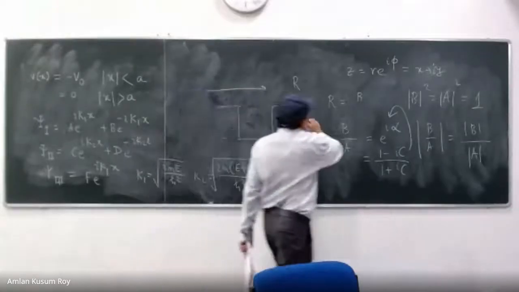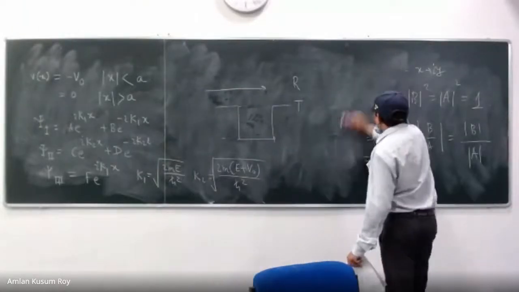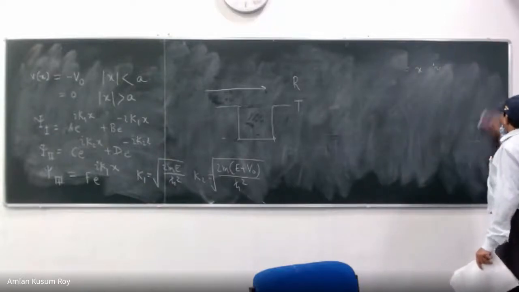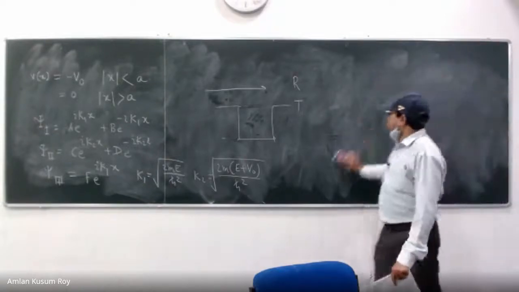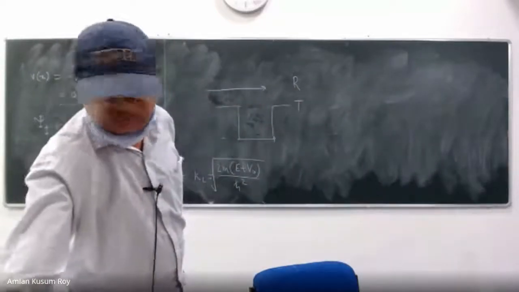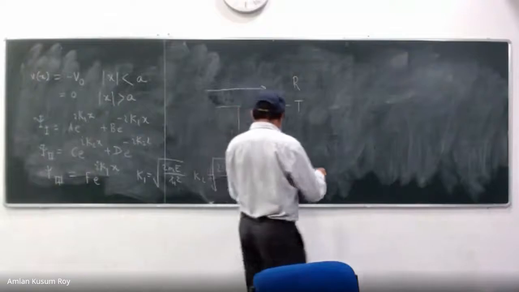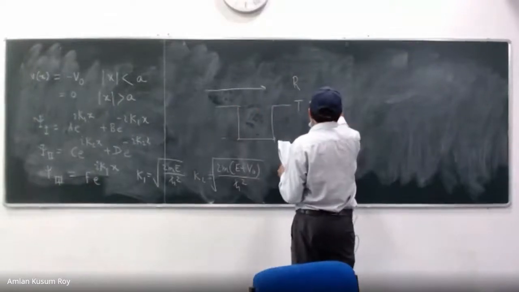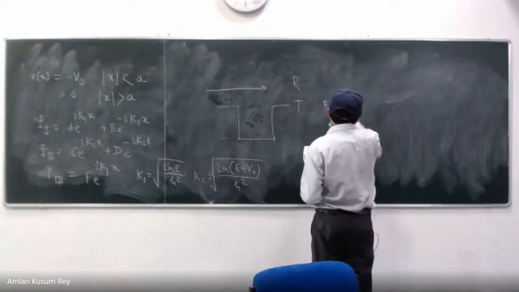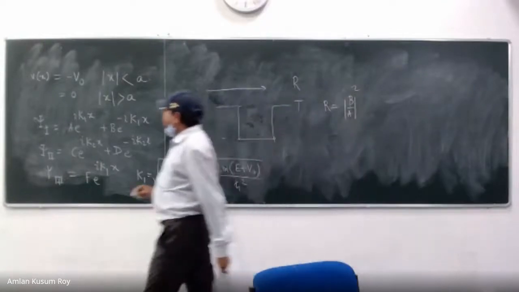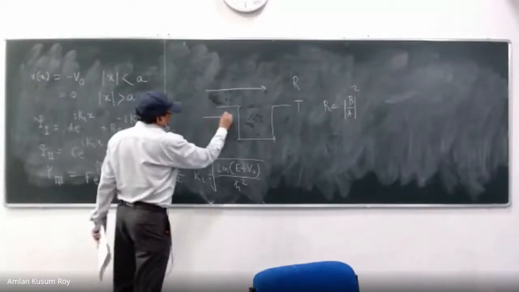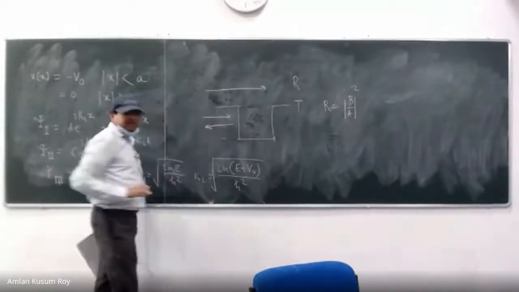So let us write the expressions for the reflection and transmission. We can work out that R in this problem is B by A whole square. Why? Look at this. A is this, B is this.